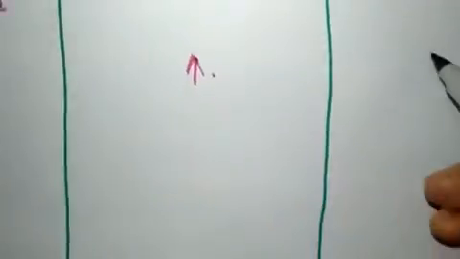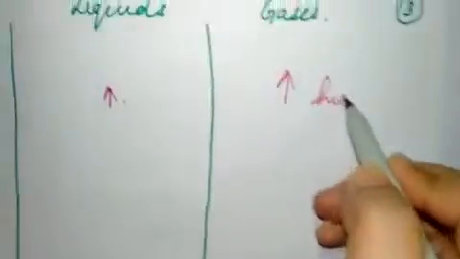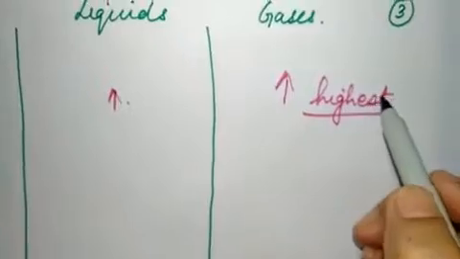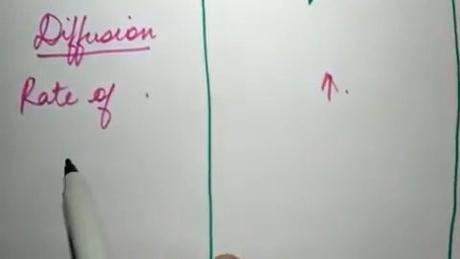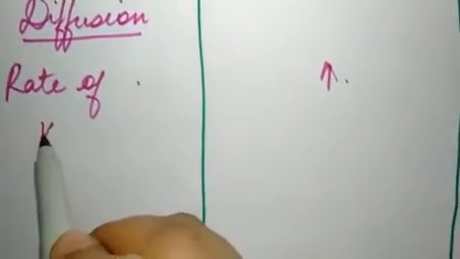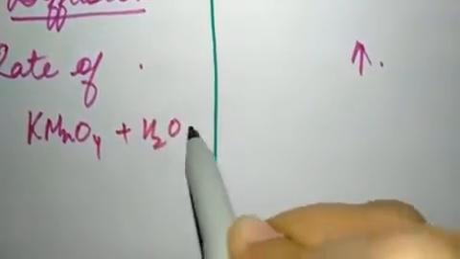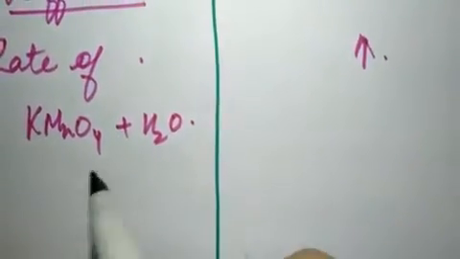In liquids it is more. Okay, and gases have highest. The rate of diffusion is highest in case of gases. Right? Solids can diffuse in liquids. For example, if I put KMnO4 crystals in water, the diffusion is there, but naturally it is less.